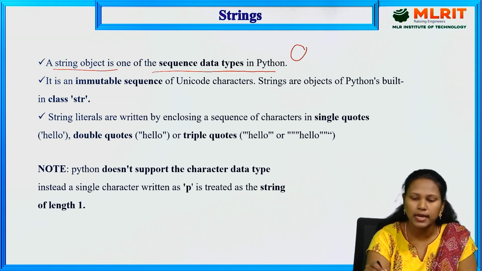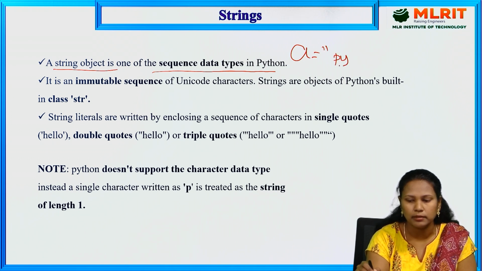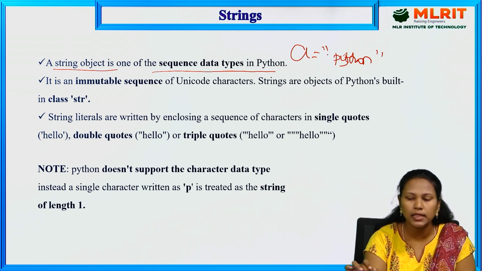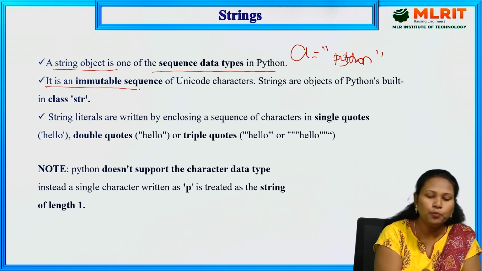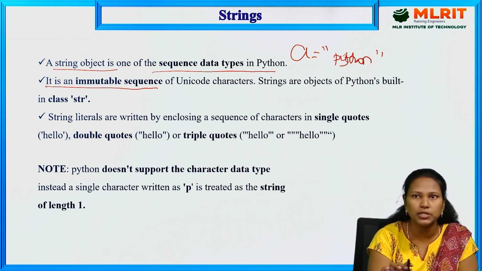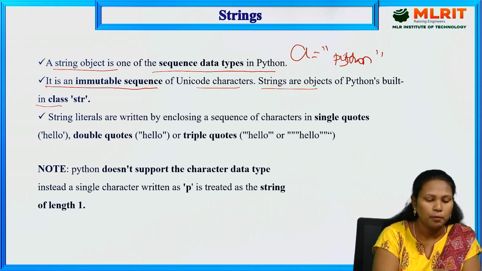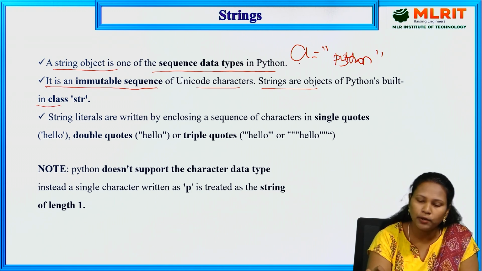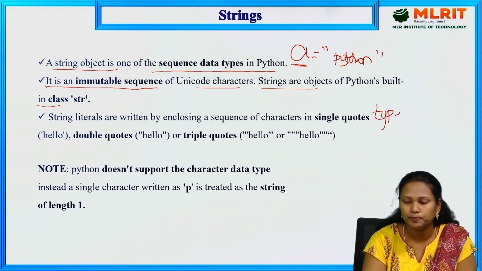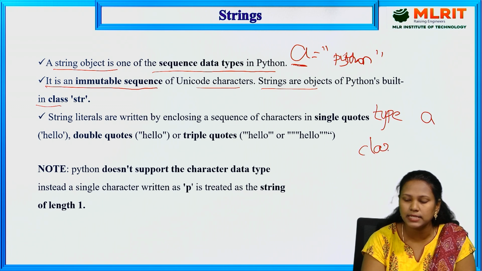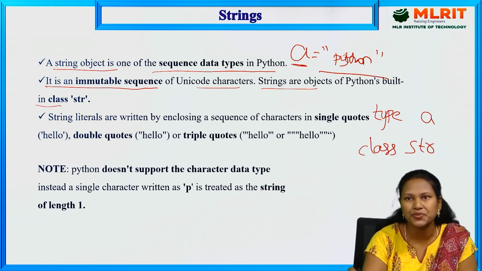A string object is one of the sequence data types in Python. For example, a = "Python". It is a string, specified in double quotation marks. It also allows single quotations as well as triple quotes. It is an immutable sequence, meaning we can't update or change the value, of Unicode characters. Strings are objects of the Python built-in class str. If I want to find the data type of a, type(a) displays class str because the value is a string type.